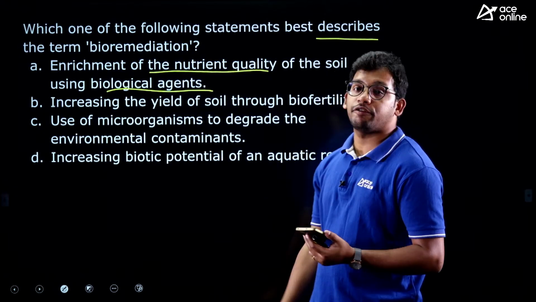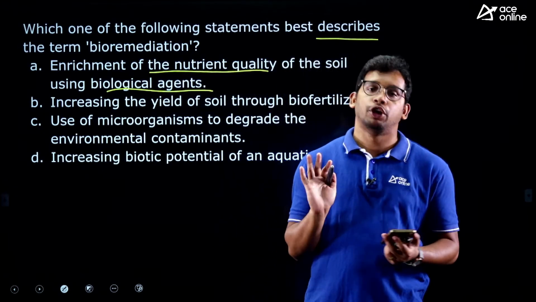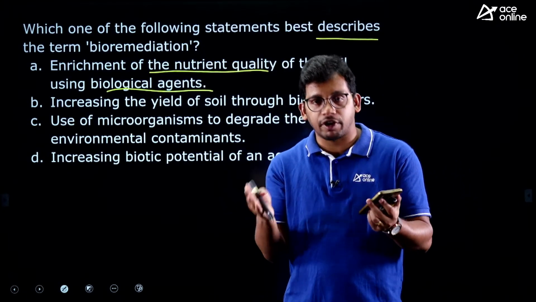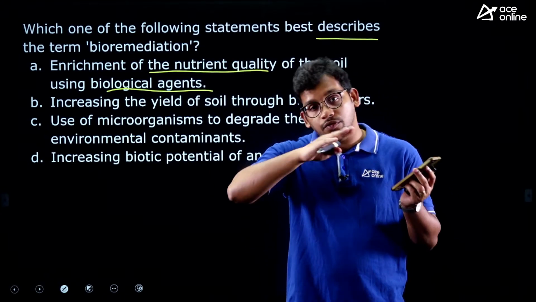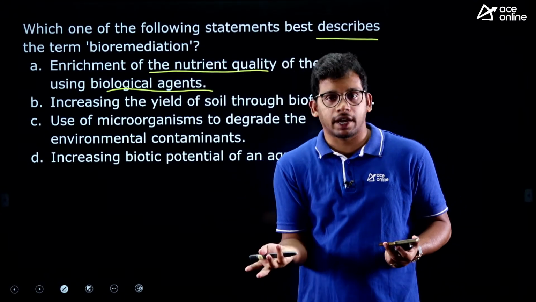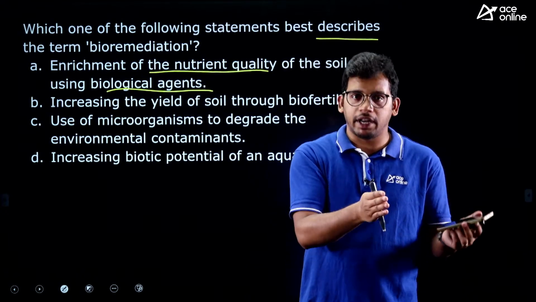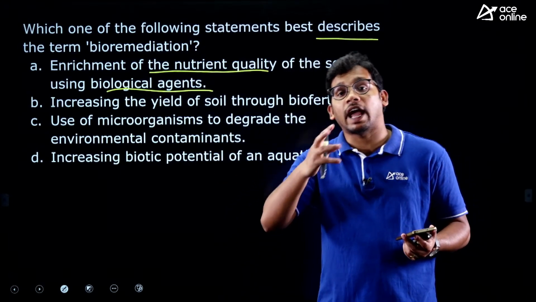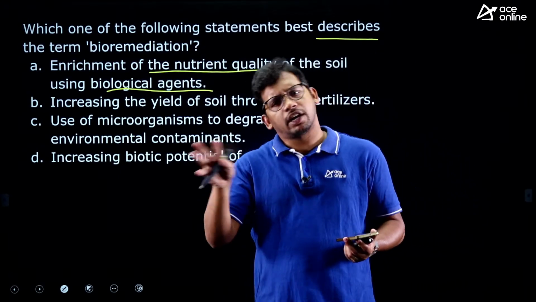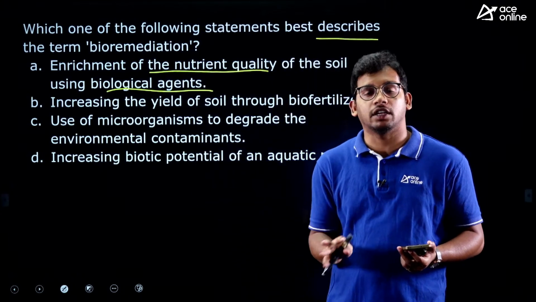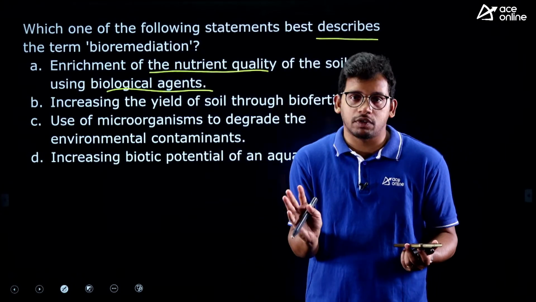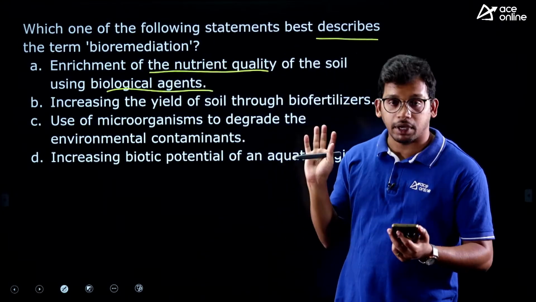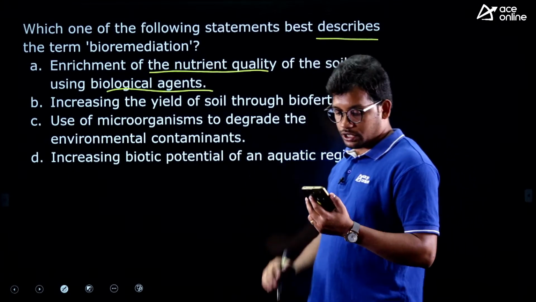National Institute of Ranking Framework, it was launched by the Ministry of Human Resource. Like our Ministry of Education, the Ministry of Human Resource has launched the framework where they are ranking universities within India. They have taken different categories like medical, engineering, science, arts, and they are ranking the Indian universities, both private and government universities. The rankings are just to encourage the universities within India to better perform at the world level as well. So that was the initiative taken by the Ministry of Human Resources and Education, right?